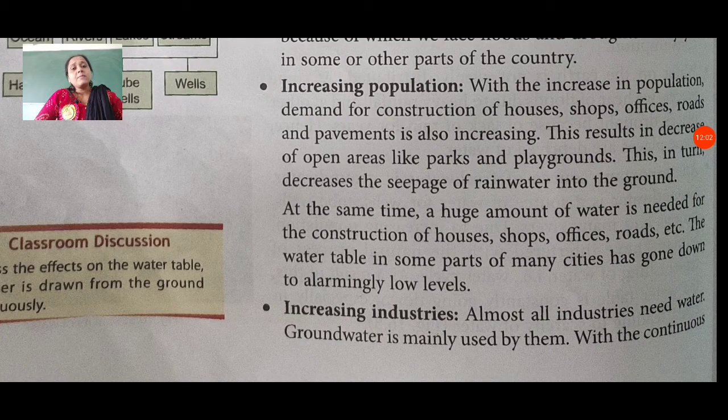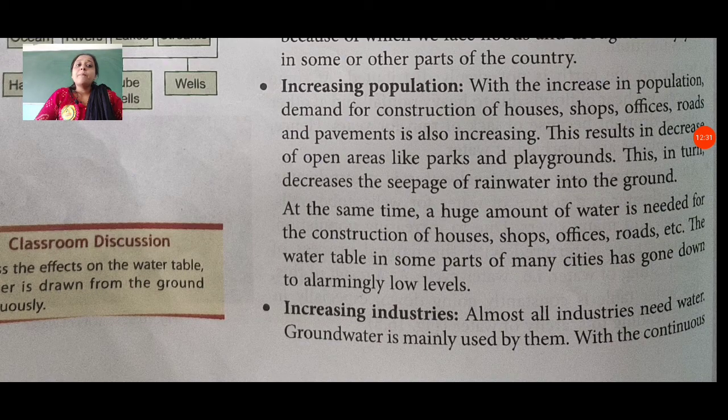And for these purposes, men always cut trees for making their houses. Because of this process, we get less rain, and because of this reason, we also face the scarcity of water, because rain is our main source of water. At the same time, a huge amount of water is needed for the construction of houses, offices, roads, etc.